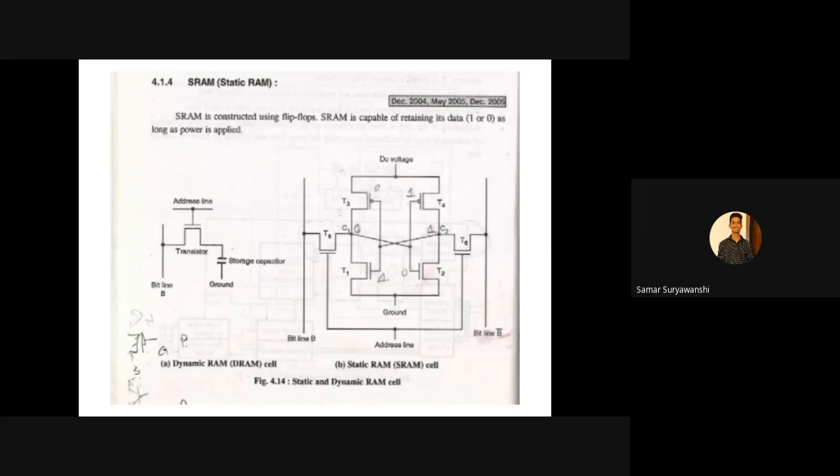Ma'am, but these are the inputs, no? These are not the outputs. Yes, these are the inputs, but I'm just telling you how the input is getting changed because of the cross connection. Correct. Because of your flip-flop effect, the values are getting changed in such a way.